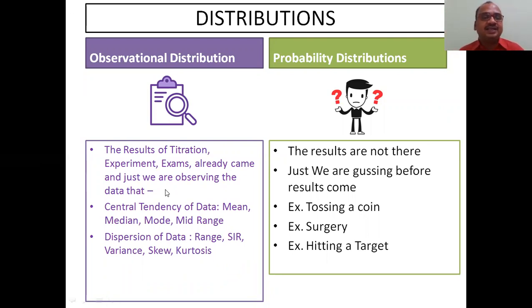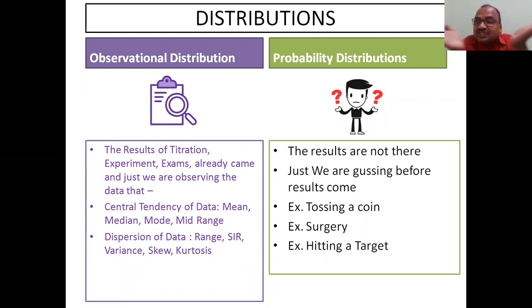Both are there in your syllabus. The results of titration, acid-base titration, and all experiments, exam results, your results, which have already come, we are just observing the data. In the data, what are you observing? Central tendency. It was there in your syllabus, and I have already made the video on that: mean, median, mode, mid-range. For the data you have on paper, you observe what will be the central point of the data.